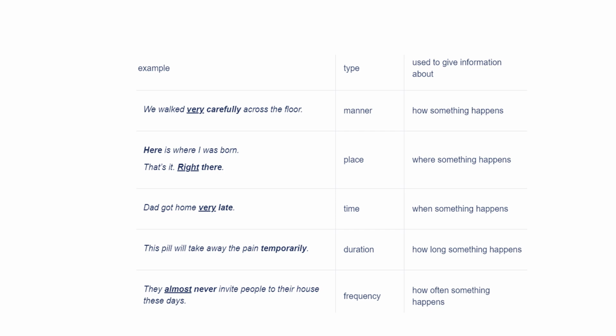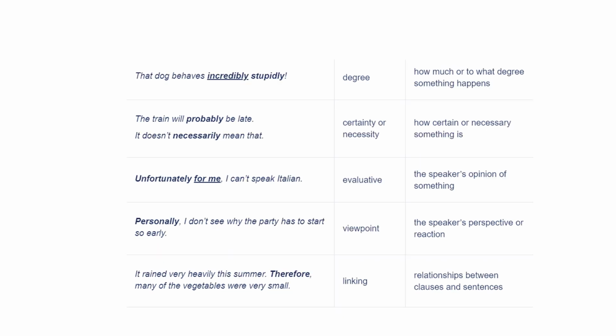In the last example, as you can see, they almost never invite people to their house these days. Over here, almost is an adverb of frequency and almost never is an adverb phrase, and frequency tells you how often something happens. The dog behaves incredibly stupidly. Over here, incredibly is an adverb of degree, which tells you how much or to what degree something happens.